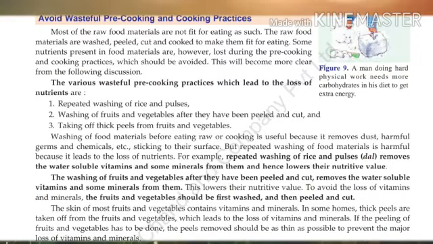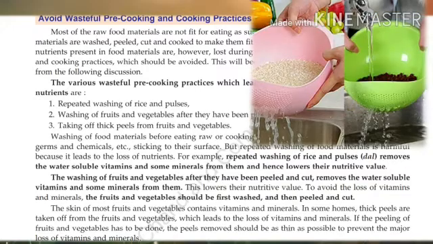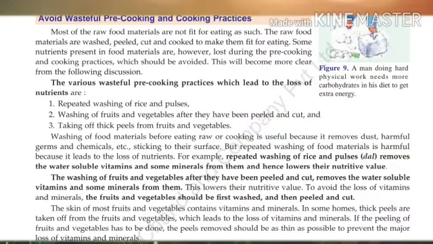Washing of food materials before eating raw or cooking is useful because it removes dust, harmful germs and chemicals etc. sticking to their surface. But repeated washing of food materials is harmful because it leads to the loss of nutrients. For example, repeated washing of rice and pulses removes the water-soluble vitamins and some minerals from them and hence lowers their nutritive value. Understand? Okay.